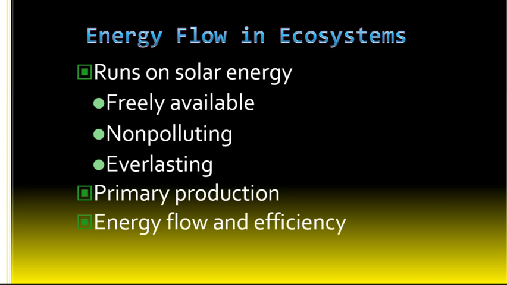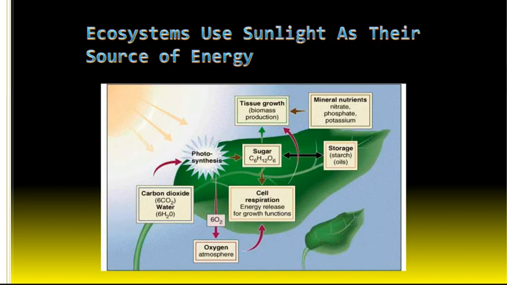Then we want to talk about how that energy that's been captured flows through the ecosystem and with what efficiency. But here's just a reminder about photosynthesis, right? You have CO2 and water coming in. The plant converts that into glucose, releases oxygen, which is how we got that oxygen-rich atmosphere, which we've talked about before.